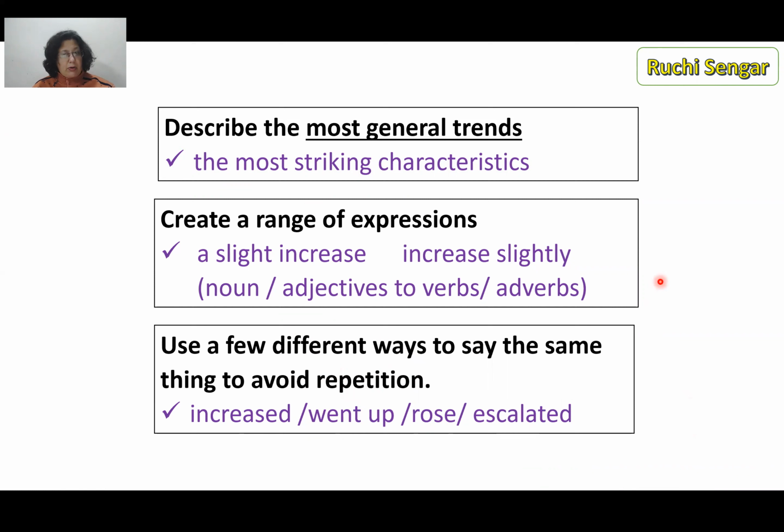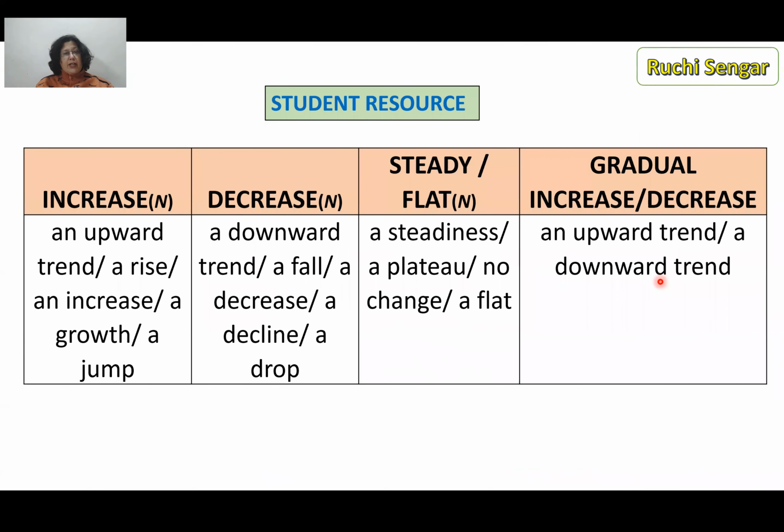We'll be talking more about this in the student resource section as well. So this is important to tell our kids. For example, now look at the student resources. Please ensure that they have these resources so that they can make ready use of it. An upward trend, a rise, an increase, a growth, a jump. Now there are several other ways, but I would say that this is enough.